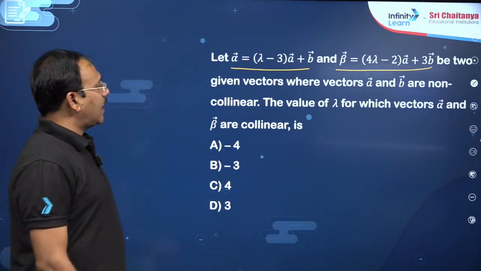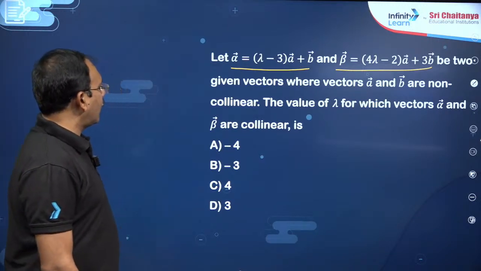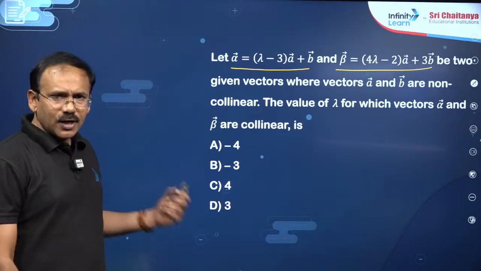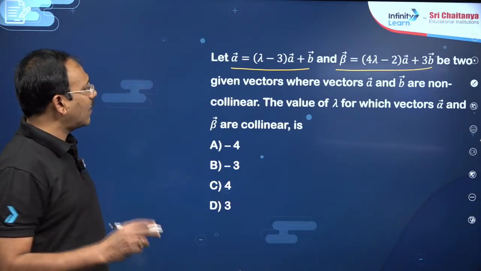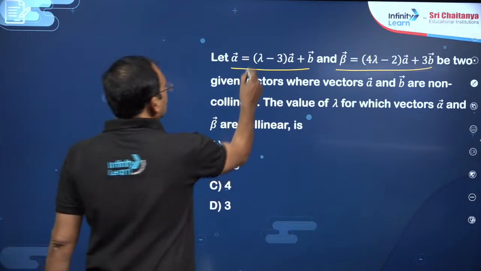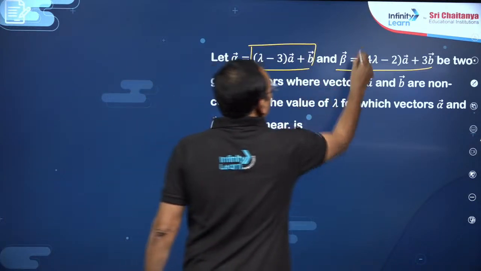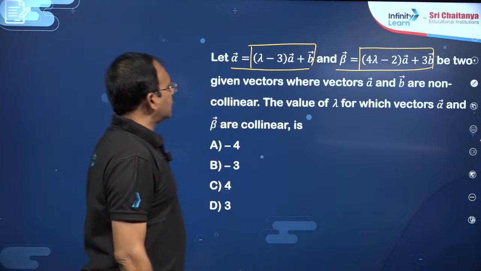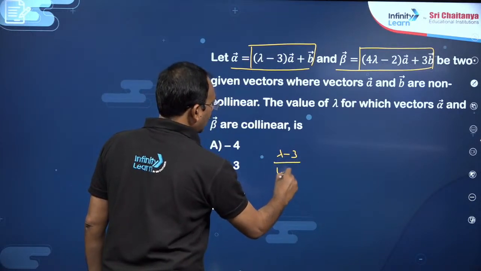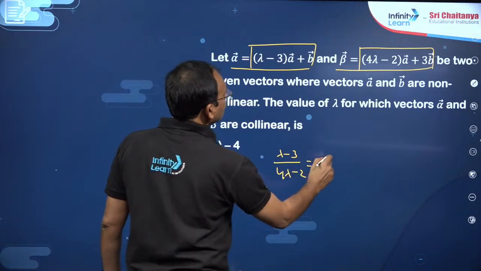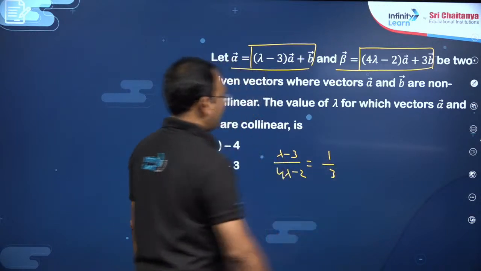Now the value of lambda for which vectors alpha bar and beta bar are collinear, you can apply the same analogy, my dear friends. Alpha bar, beta bar are collinear in the sense, you see, these two must be in proportion, right? In proportion in the sense, you have to get lambda minus 3 by 4 lambda minus 2 is equal to 1 by 3, my dear friends.